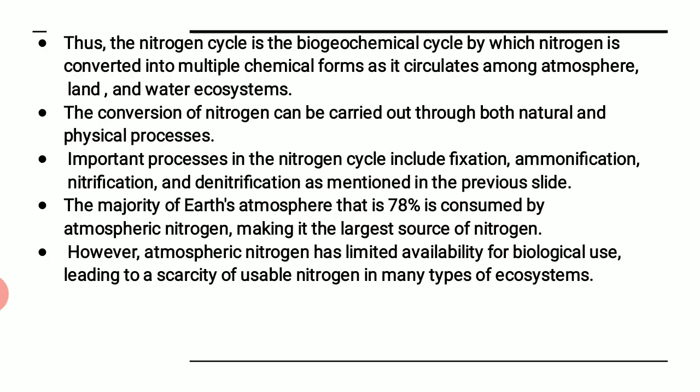So the majority of the earth's atmosphere, that is 78%, is atmospheric nitrogen, making it the largest source of nitrogen. That means the amount of nitrogen present in the atmosphere is almost 78%. That's the biggest source. From there we use the nitrogen for any organism.